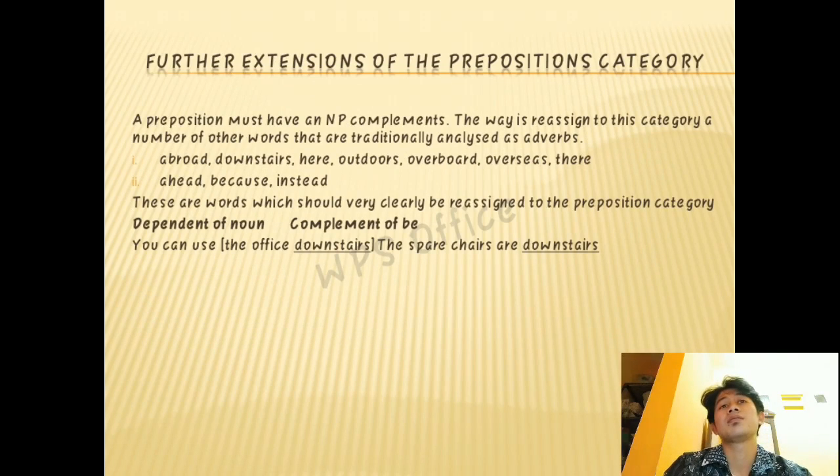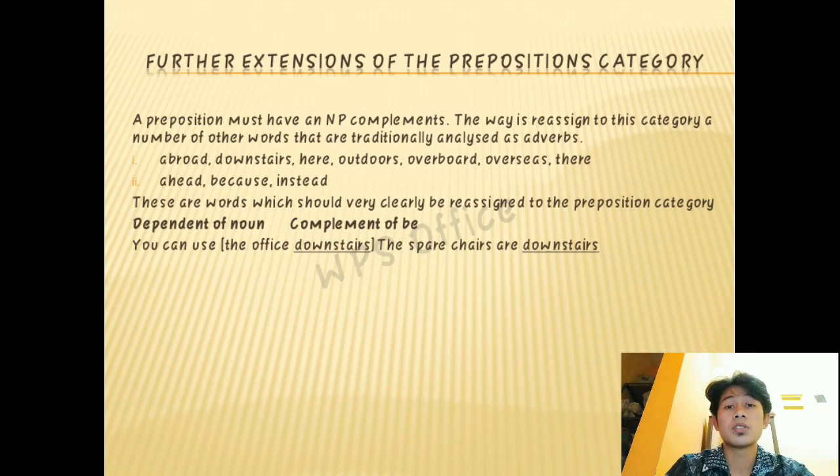Further extensions of the prepositions category. A preposition must have a non-phrase complement. The way is to reassign to this category a number of other words that are traditionally analyzed as adverbs. These are the words abroad, downstairs, here, outdoors, overboard, overseas, there, ahead, and instead.